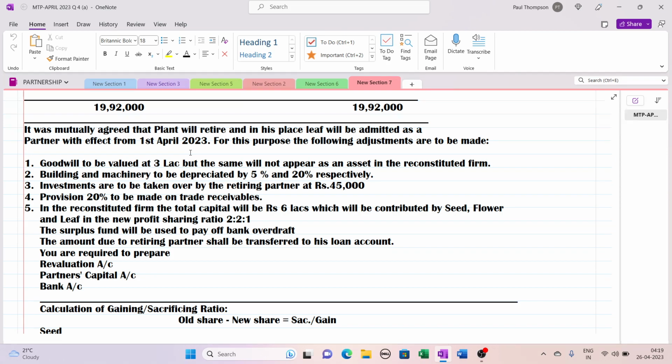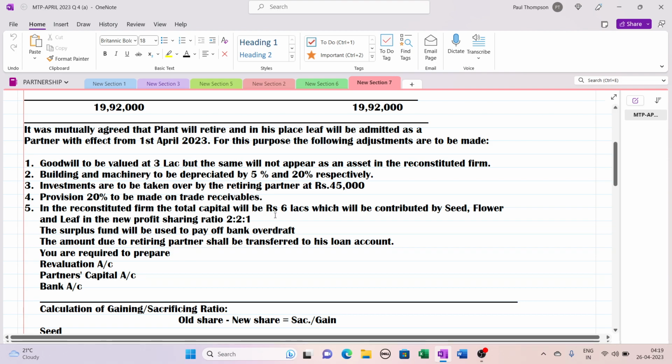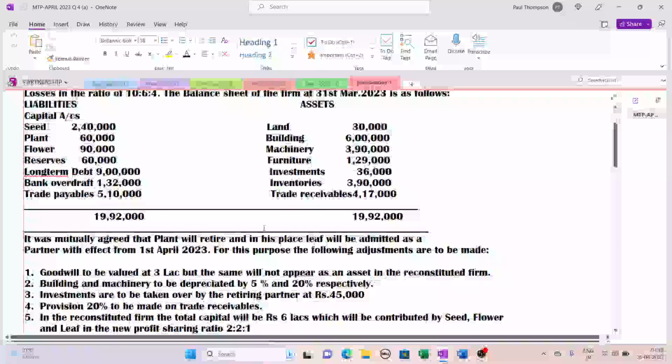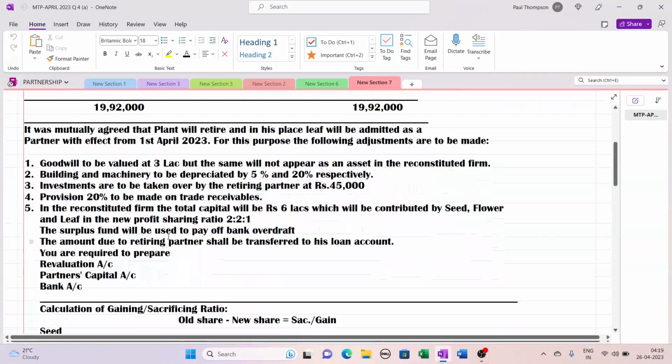Next point is that we have to prepare a revaluation account. Third one is they are saying that the new capital of the firm will be according to new PSR, profit sharing ratio, 6 lakh. Third thing, we have to make the payment of bank overdraft. There is a bank overdraft here. So if there is any surplus fund, that will be used to pay off the bank overdraft. The amount due to retiring partner is transferred to loan account. So it is not paid out.